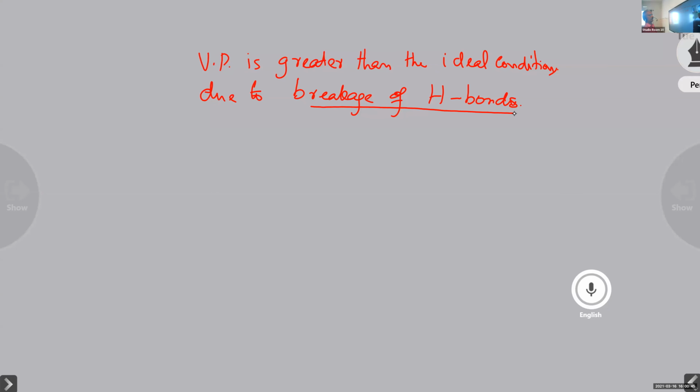So here there is an endothermic change. Since energy is absorbed, there is a decrease in temperature. You remember all these things. So at this point, the vapor pressure will be higher than the ideal condition due to the breakage of hydrogen bonds.